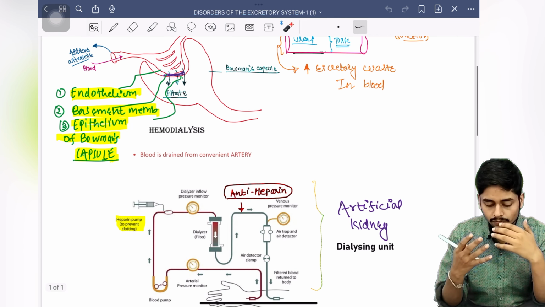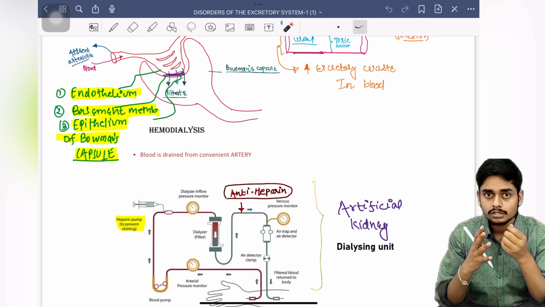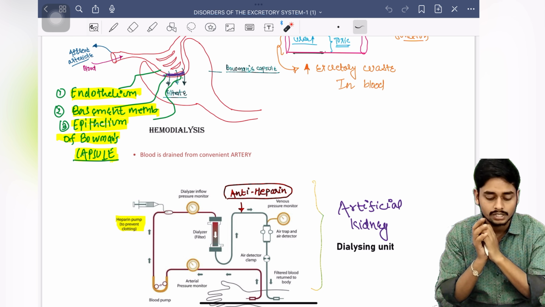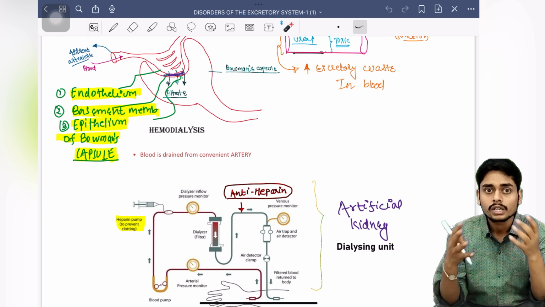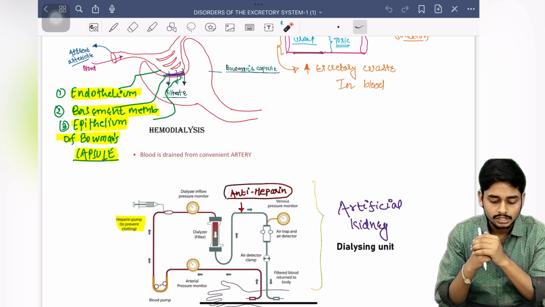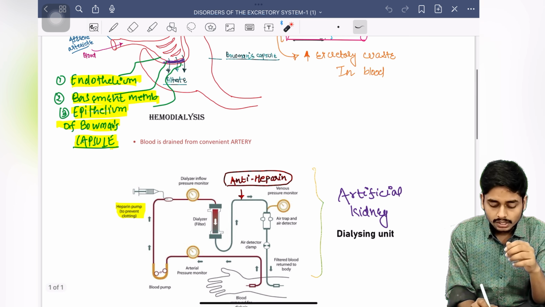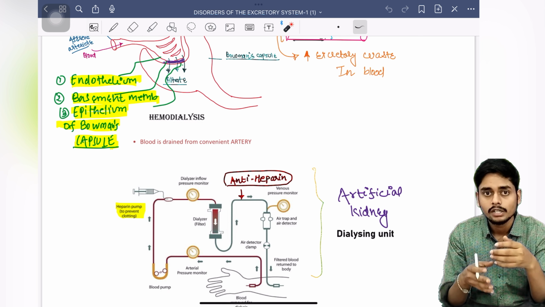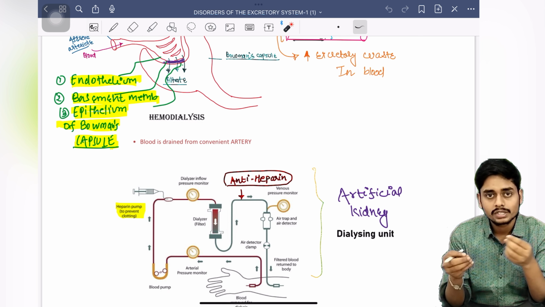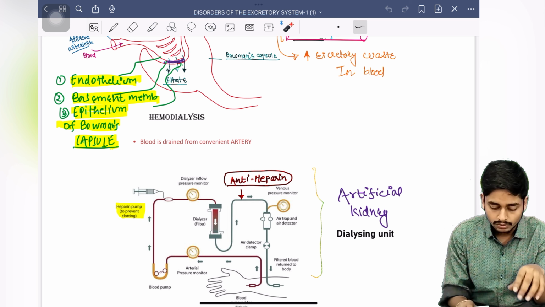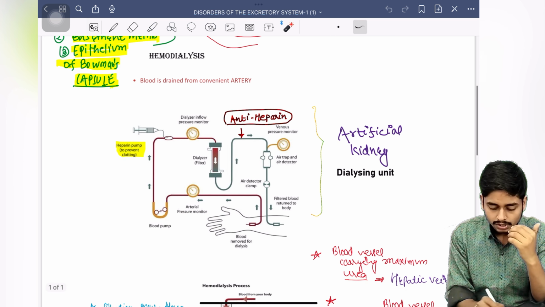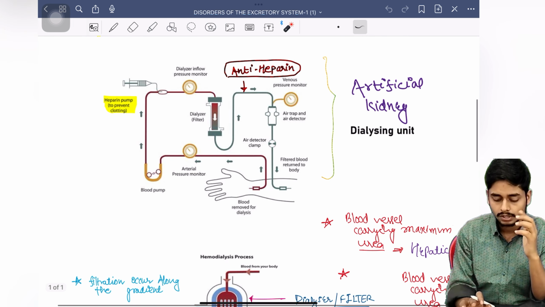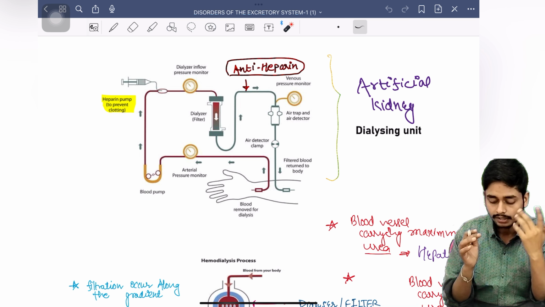The next thing which comes to our mind: if this is so harmful and our nephrons are damaged, or somehow the filtration process is damaged, how will we overcome this condition, how do we improve the patients? There is a process called hemodialysis, which is done to get rid of this condition. So what happens in it? Just look at this diagram, it will help you understand hemodialysis better.